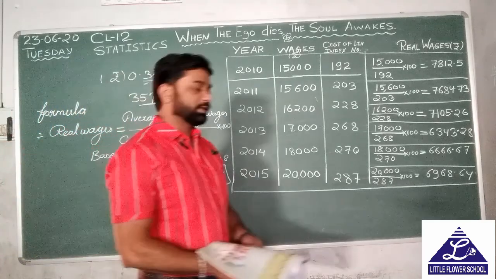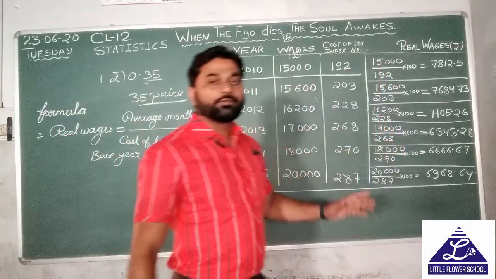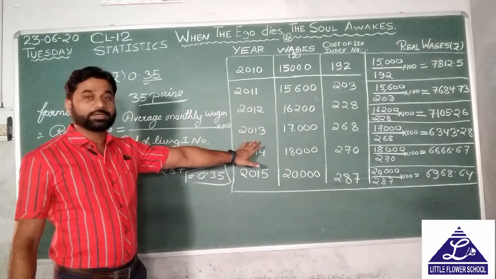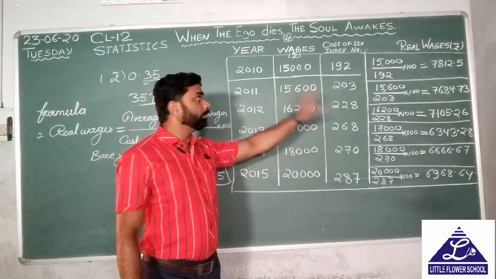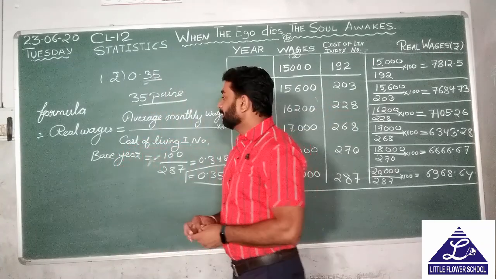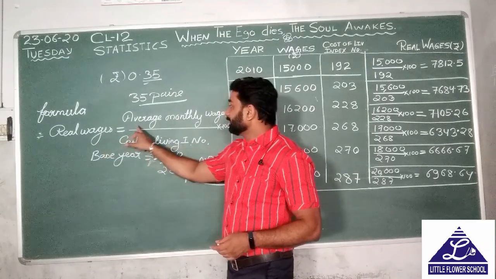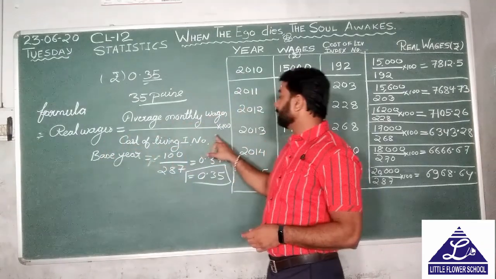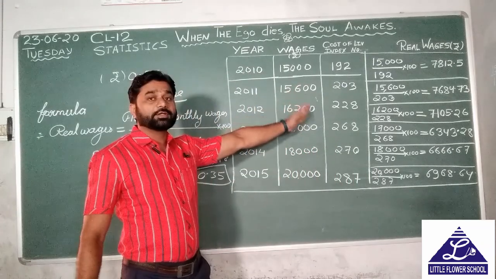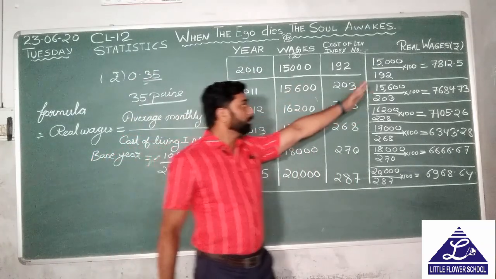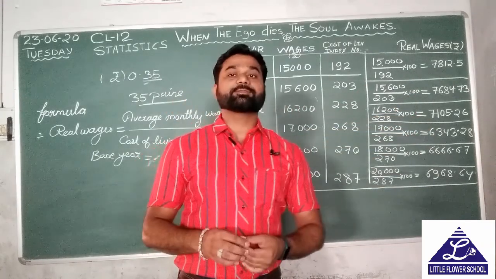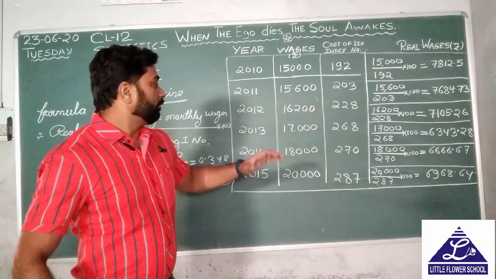Once again, I should repeat how to solve it. It's very easy. Everything will be given in the questions. The years will be given, with their wages. We only have to find out the real wages, and for that, first of all, we write the formula of real wages: average monthly wages upon cost of living index number multiplied by 100. You can see we have calculated it here. These are the real wages. And if any extra is asked, like purchasing power, then we will solve it.